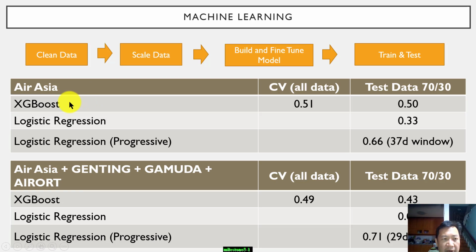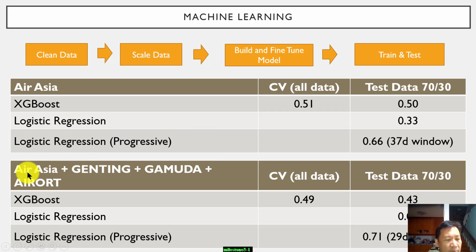It turns out we have tried two machine learning algorithms. Extreme gradient boost gives us, on AirAsia stock, about 50% precision, which is really nothing to shout about because it's almost like gambling. Logistic regression is even worse, only 33%. However, using logistic regression in the progressive mode, where we fix the window size and progress over the time series, it gives us very good precision, which is 66%.